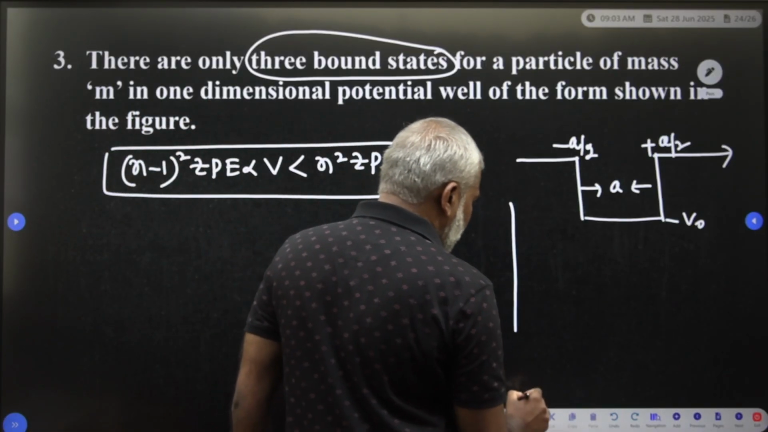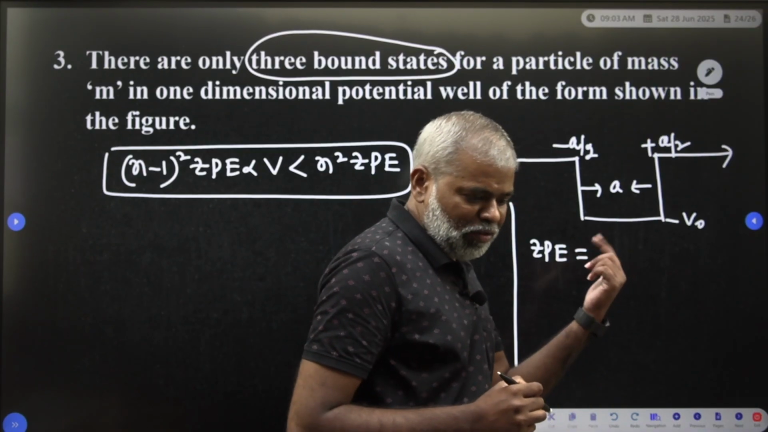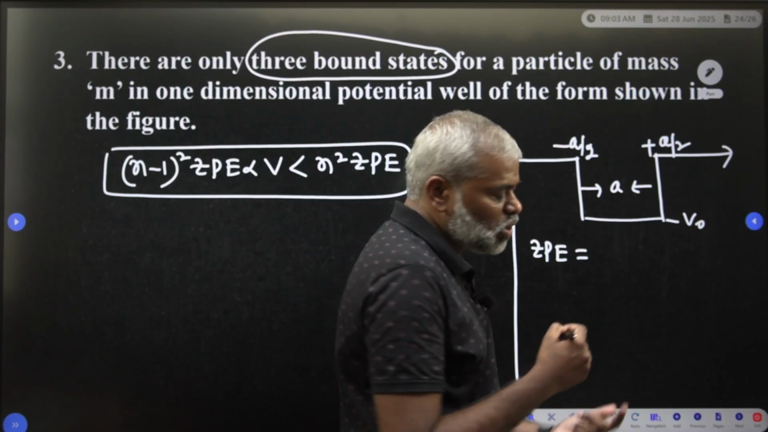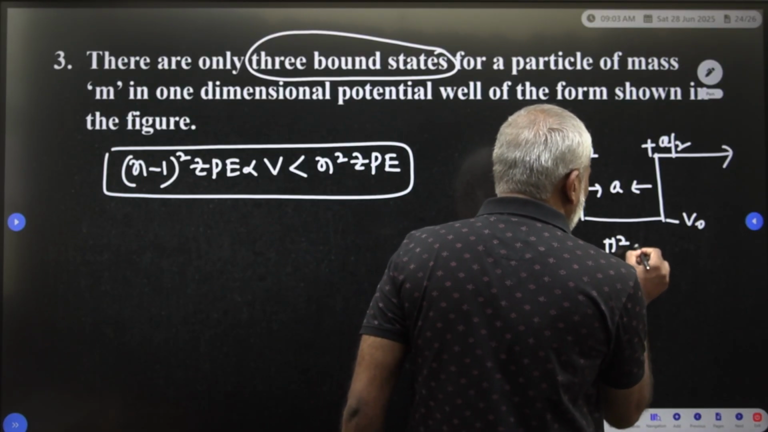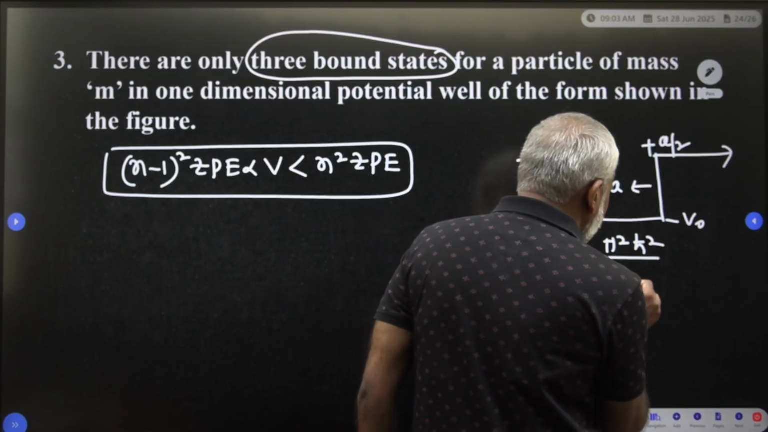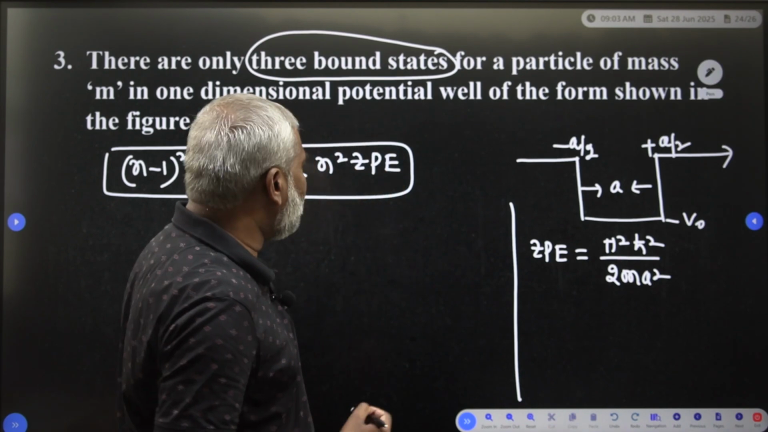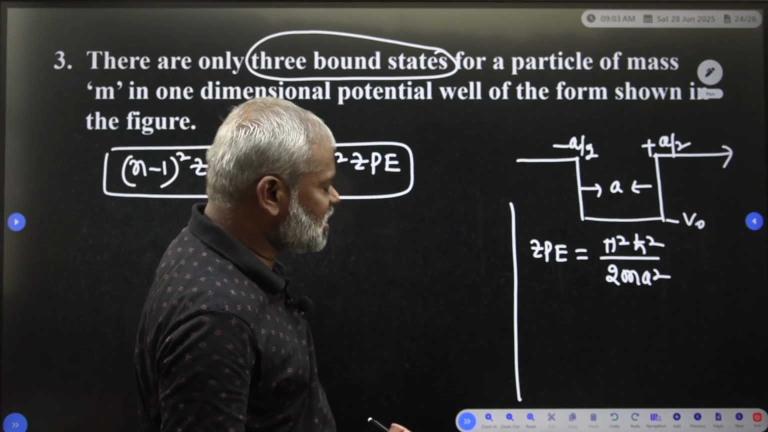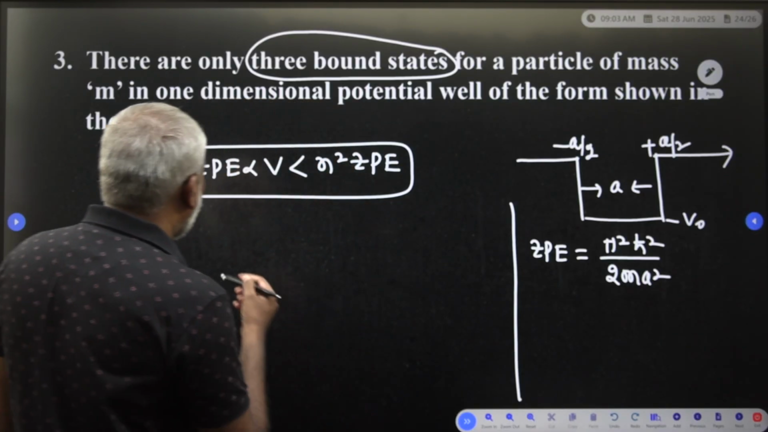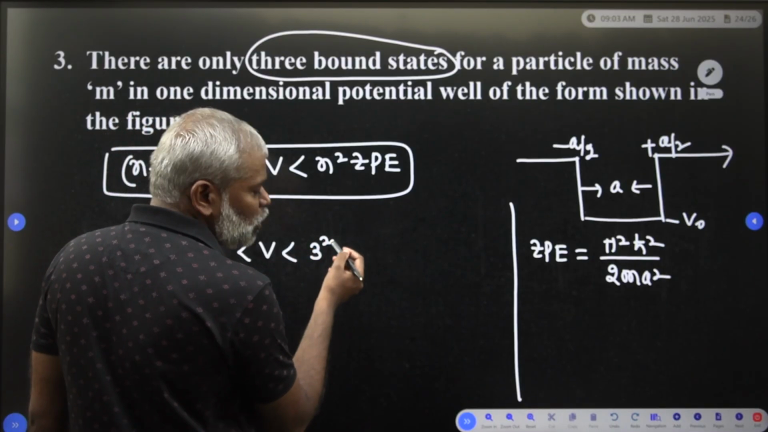So what is the ZPE? The zero point energy, for a one dimensional box, you have to take n equal to 1. So ZPE is equal to pi square h cut square divided by 2m a square. This is the ZPE corresponding to that problem. Now how many states are existing? Three bound states are existing. So therefore we have to write: less than V is less than 3 square into ZPE.